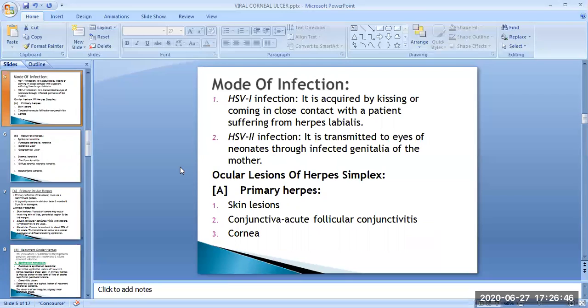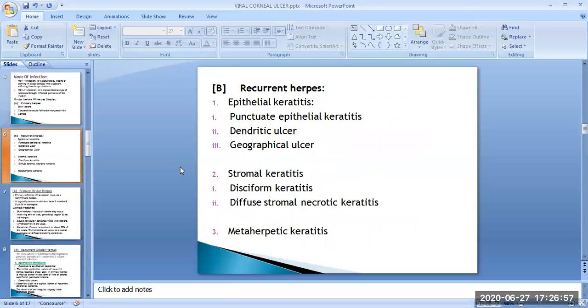The first is the primary herpes. There will be skin lesions, conjunctiva will show acute follicular conjunctivitis, and cornea may have fine epithelial punctate keratitis, coarse epithelial punctate keratitis, or dendritic ulcer.